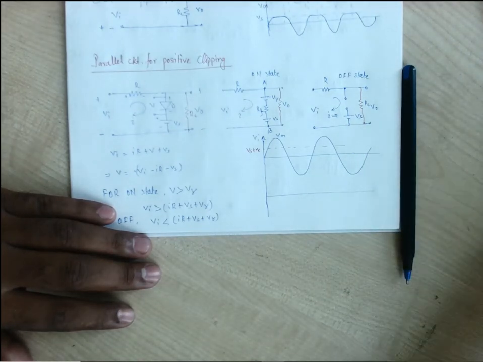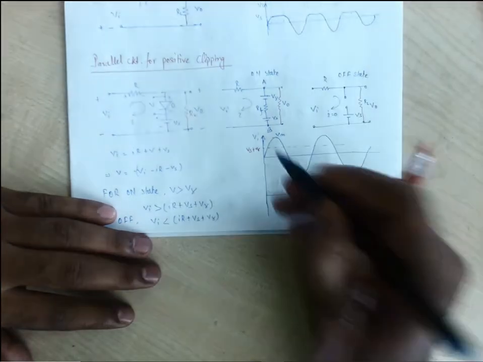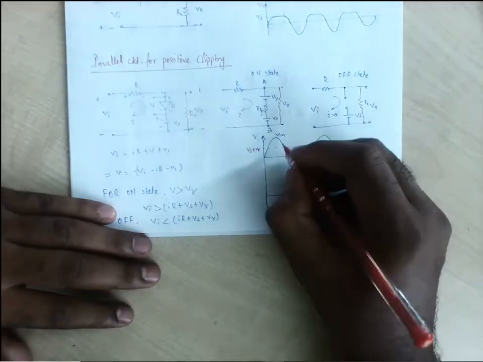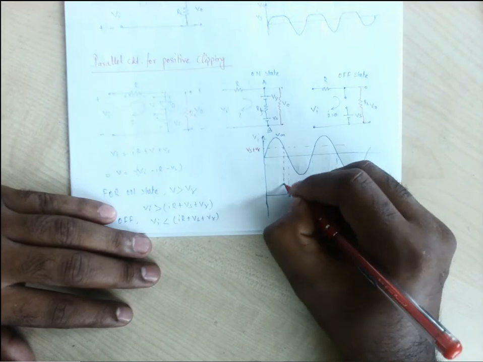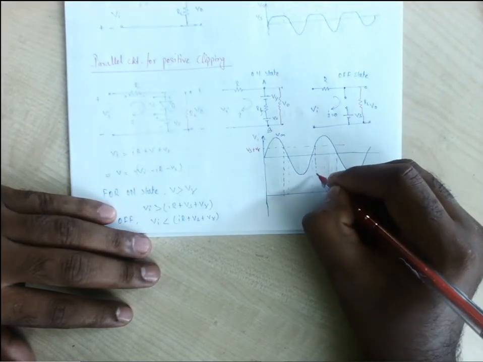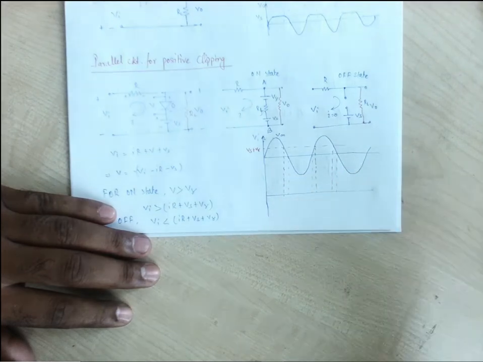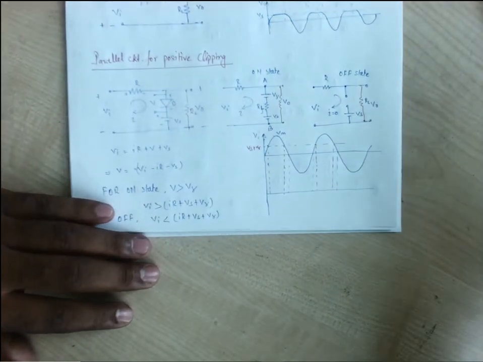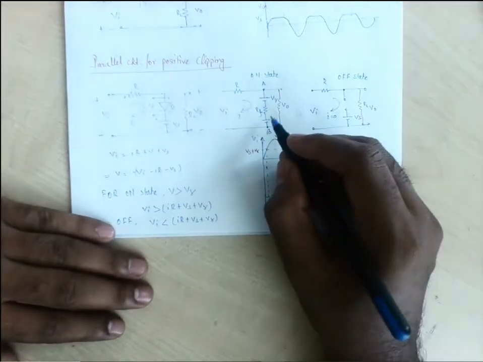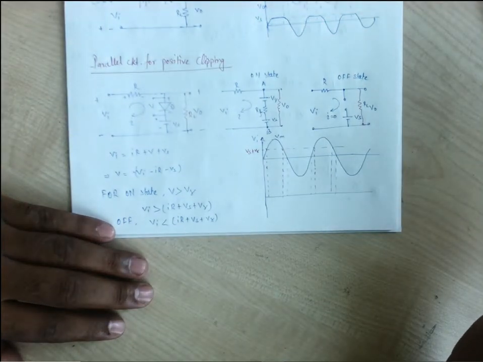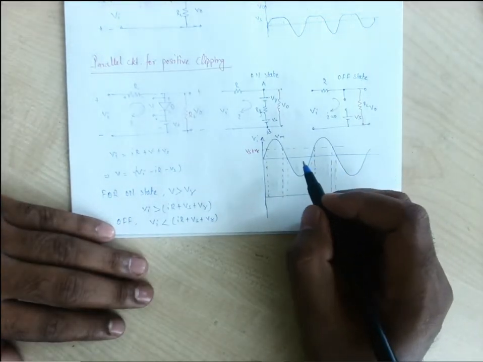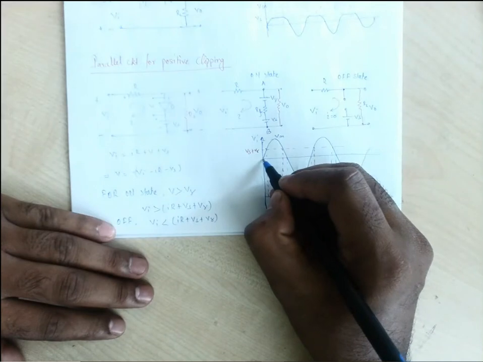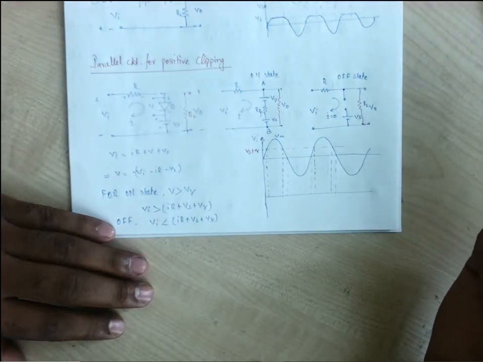So let us draw this one first. What will be the output? Before the diode is on, when the input remains less than Vs plus V gamma, from 0 to Vs plus V gamma, the diode is off.